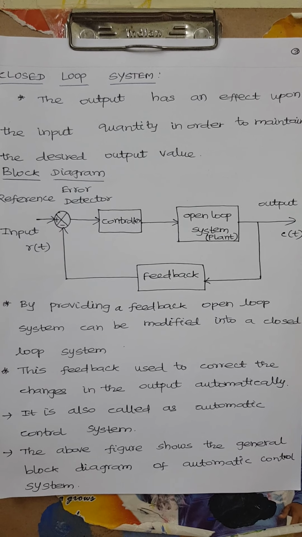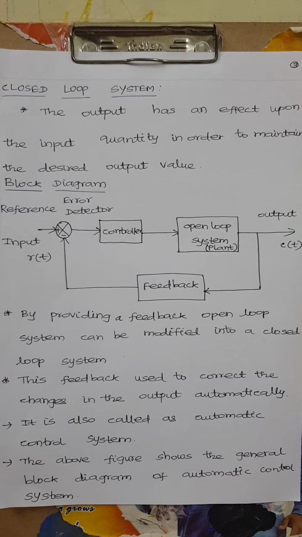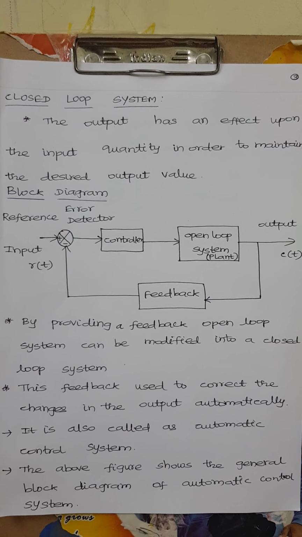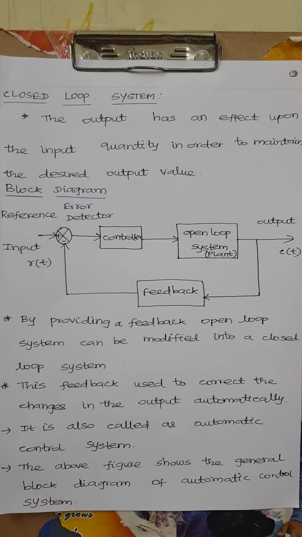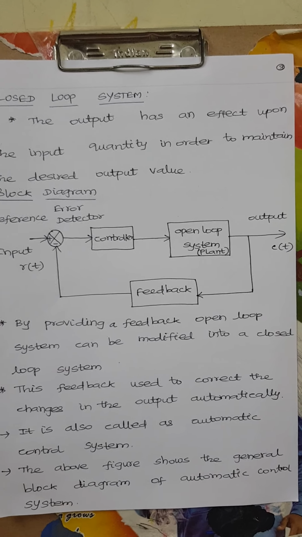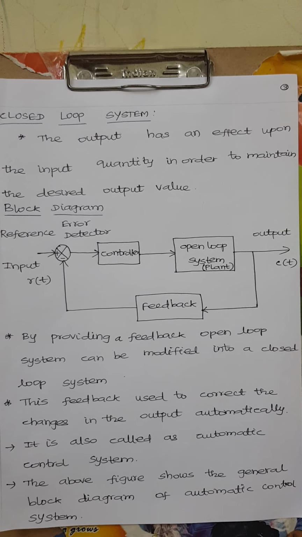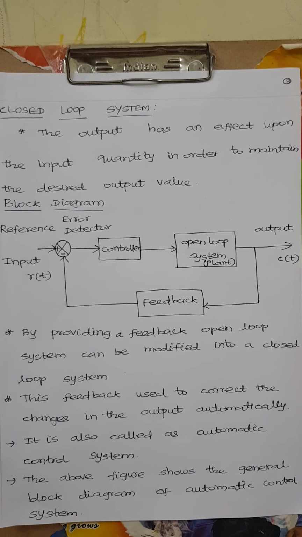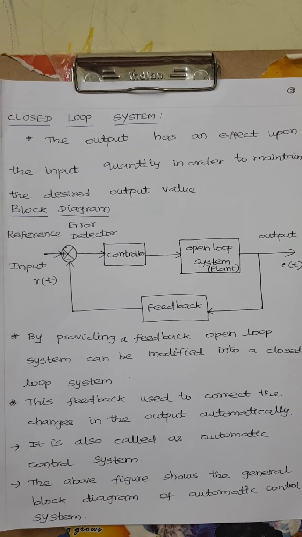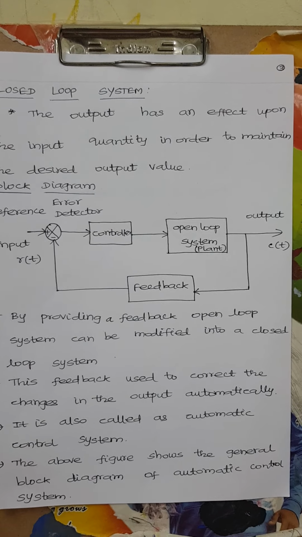This system is also called an automatic control system. It automatically corrects the changes in the output quantity without any signal loss or information loss, if any external disturbances occur.